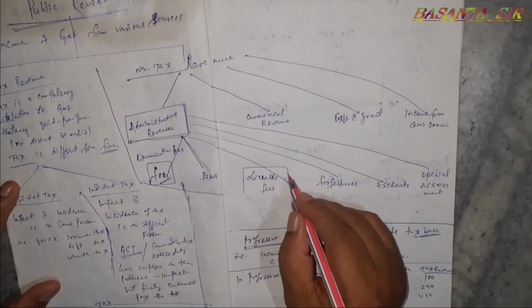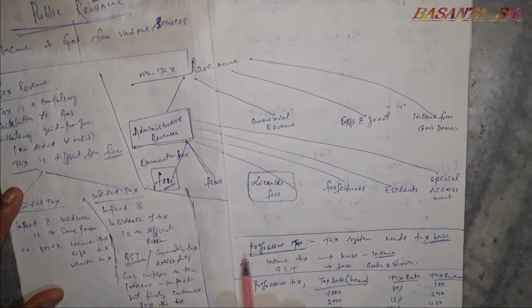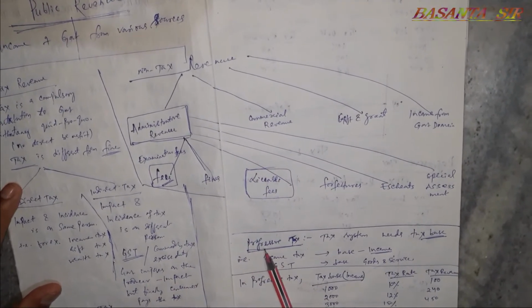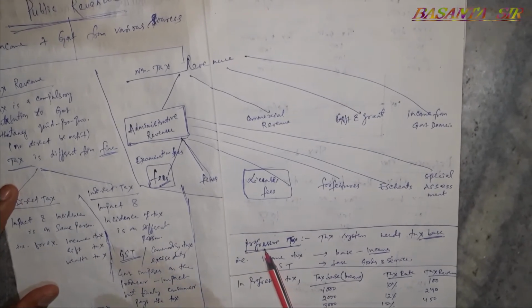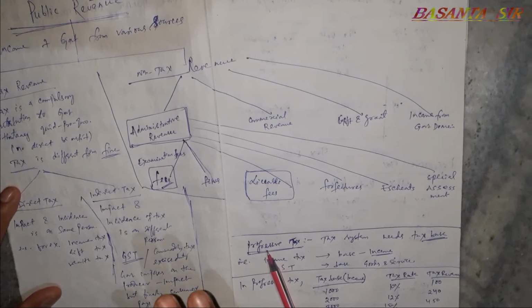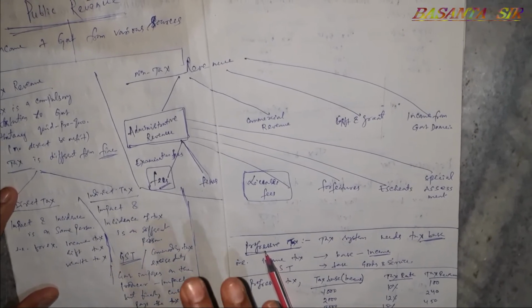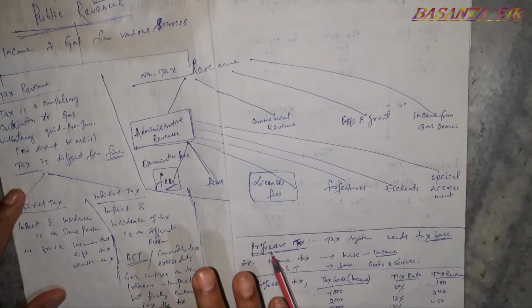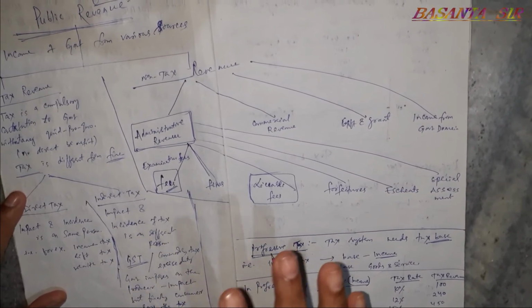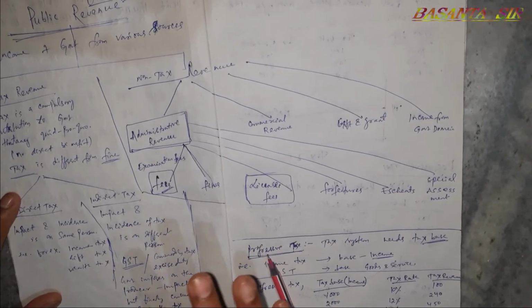Again, there comes license fees. It is given by the person who wants to do something special for their own benefit, like a driving license. A person who is a driver must get a license. For that, he has to pay some fees to government, and it is to be renewed again and again.